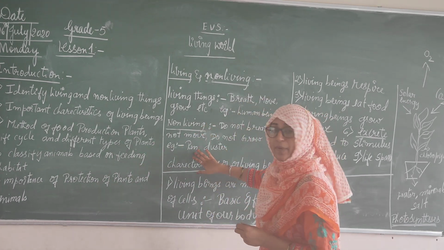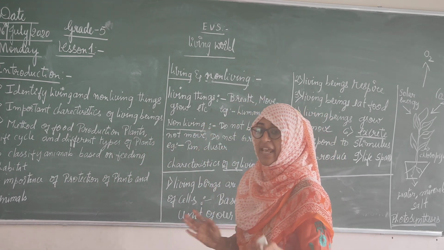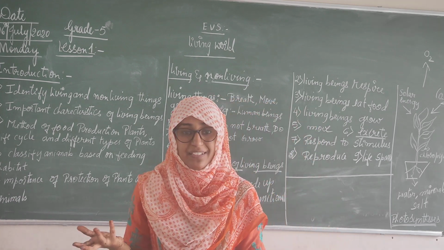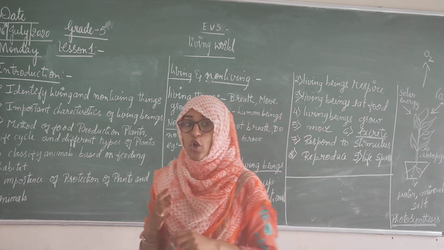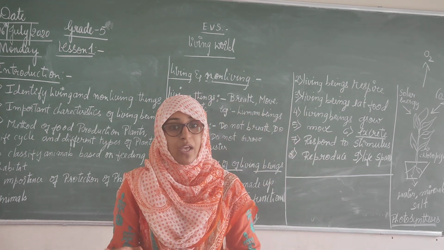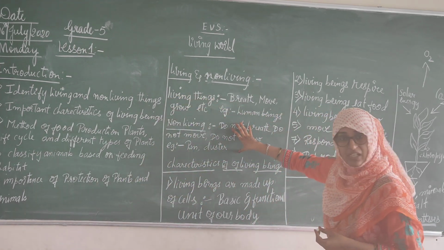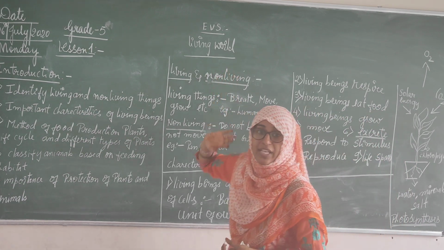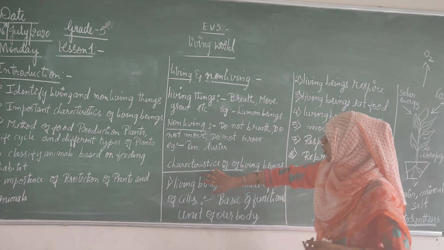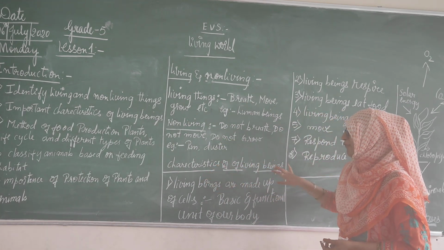Examples of non-living things are a pen. Does a pen breathe? No. Then a duster. Does it move? No. Does it breathe? No. Then it is a non-living thing. Did you understand the difference between living and non-living things? Hope you understood it. Now next we will go for the characteristics of living beings.